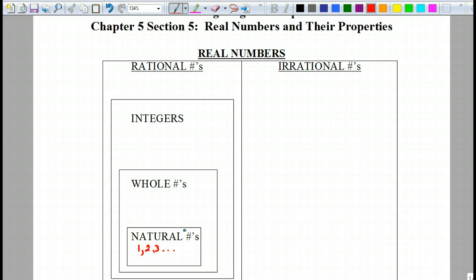Who can tell me the difference between a whole number and a natural number? Not negative or decimal is a whole number. That's right. So the only difference between wholes and natural, it includes all the natural numbers, and in addition to that, you have a 0. So whole numbers are 0, 1, 2, 3, on to infinity.